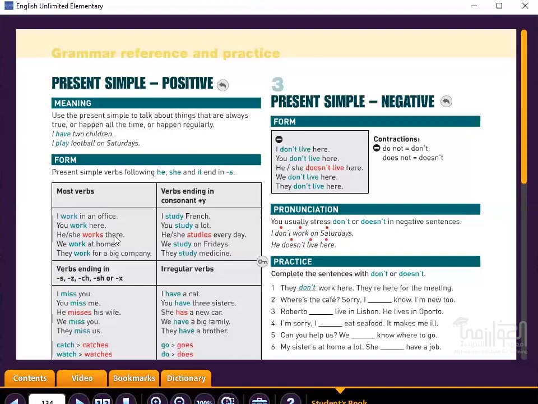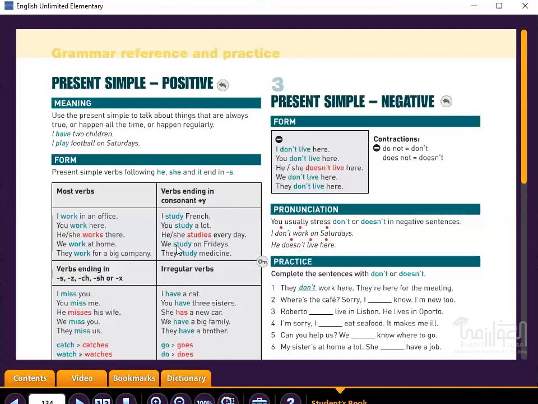Good. Now, verbs ending in consonant plus y, that is, any verb ending in a consonant with y. For example, study. With he, she, it, we change the y to I, E, and S. So I study.